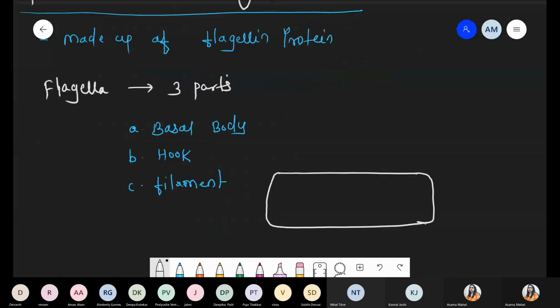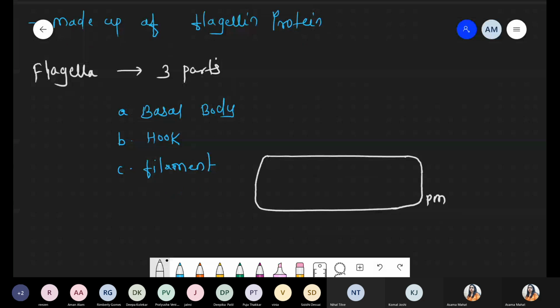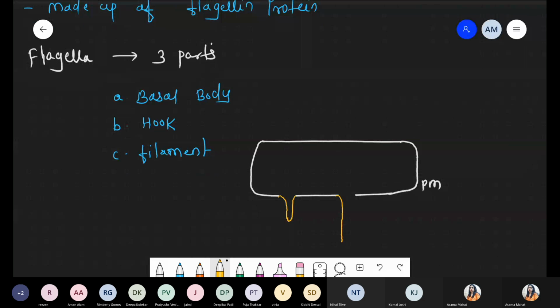Inside this rod shaped bacteria there is the plasma membrane, which we simply represent by the letters PM. From it there will be a very small structure like this, and in another case there is a quite larger structure like this. So these are two extensions on the outer side.